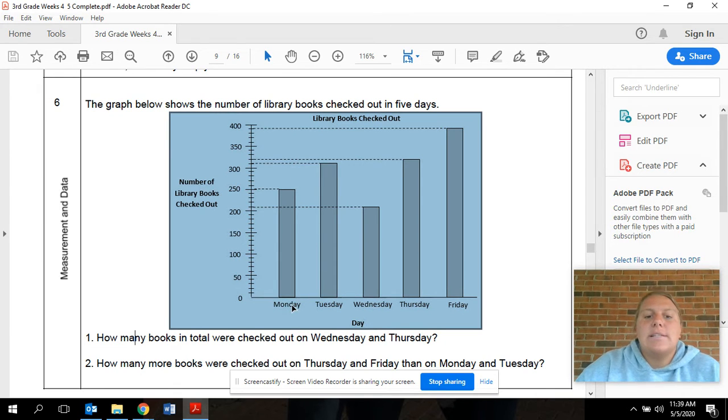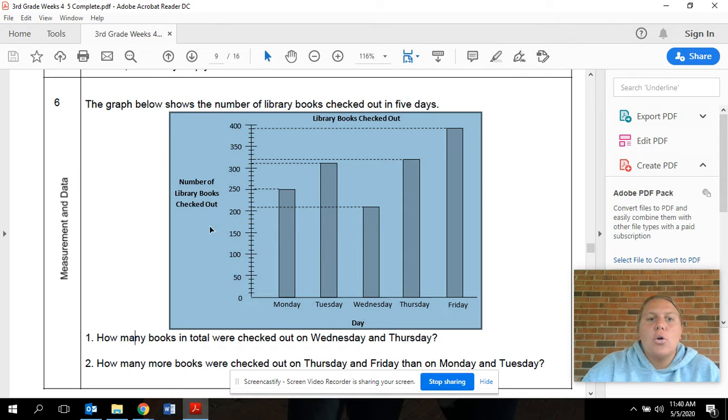So I see the days of the week, Monday, Tuesday, Wednesday, Thursday, Friday, labeled on this axis. Over here, we have the number of library books checked out. Now, this graph is very generous to us because it doesn't have any hidden messages in here. Oftentimes, there will be graphs that have in parentheses number in thousands, number in 20s, or whatever. So we have to know that these numbers may or may not be specifically 100, 150, 200.